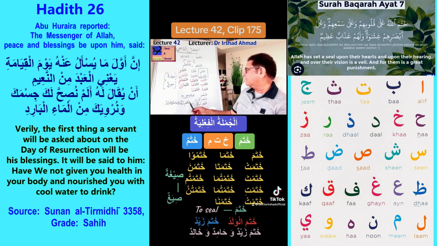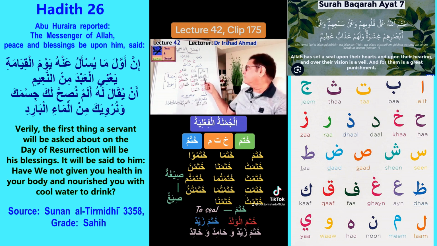If I want to say, for example, Zaid, Hamid, and Khalid sealed, I'm going to pick this because they're all masculine. Khatama Zaidun wa Hamidun wa Khalidun. So that has become a plural ism in a way, but I'm still going to use this. I'm not going to say Khatamu Zaidun wa Hamidun wa Khalidun. That would be wrong. So when our fa'il is an ism other than the damir, it doesn't matter whether the ism is singular, dual, or plural. We are only going to use one of these two forms, siga 1 or siga 4.